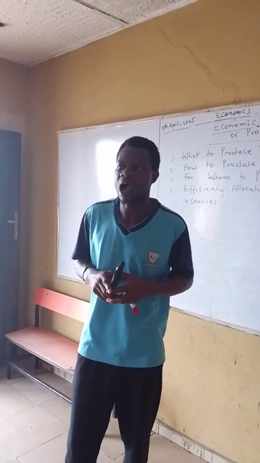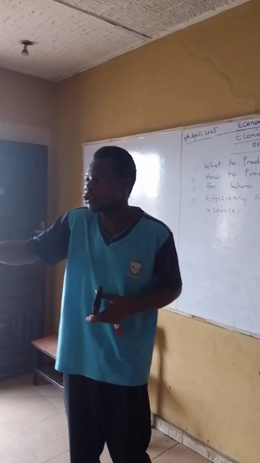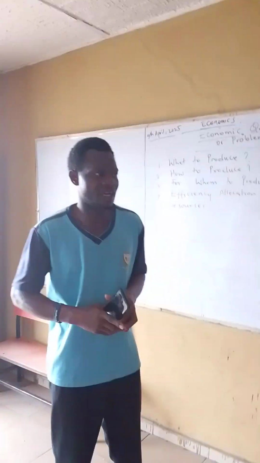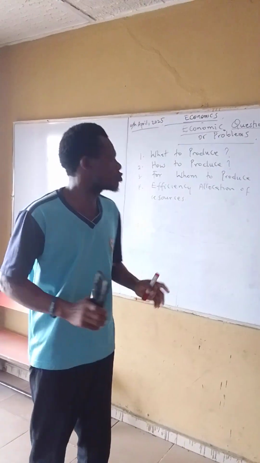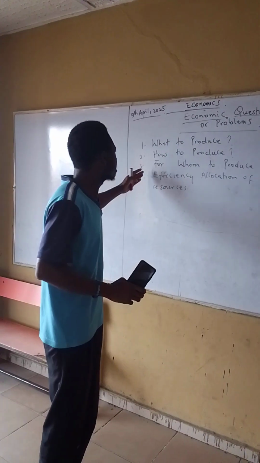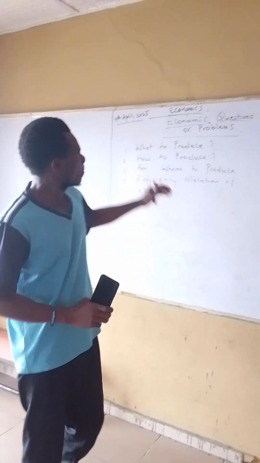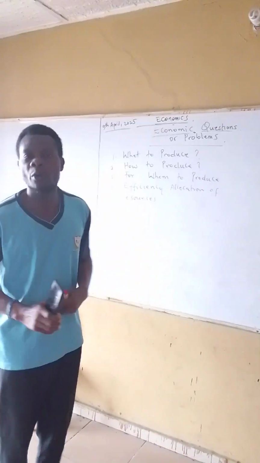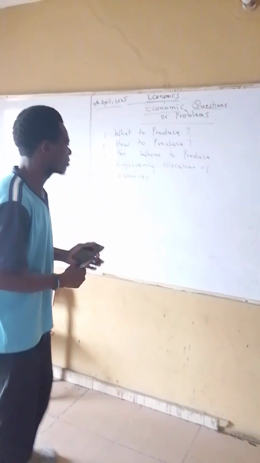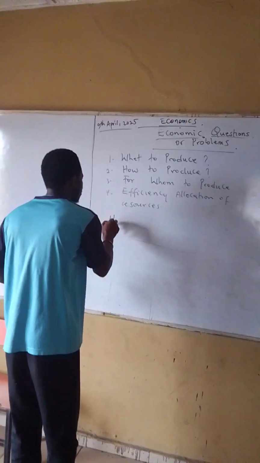The resources we have, how are we going to utilize them? How are we going to use them to make sure it is optimal use, adequately used to solve this problem?